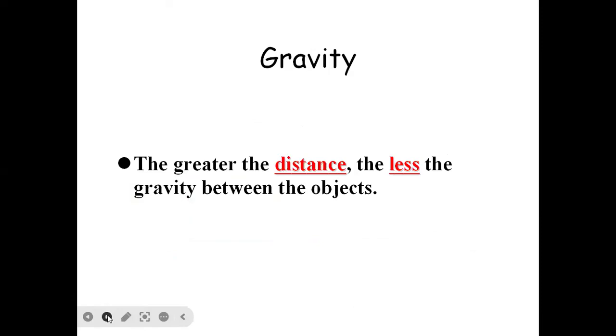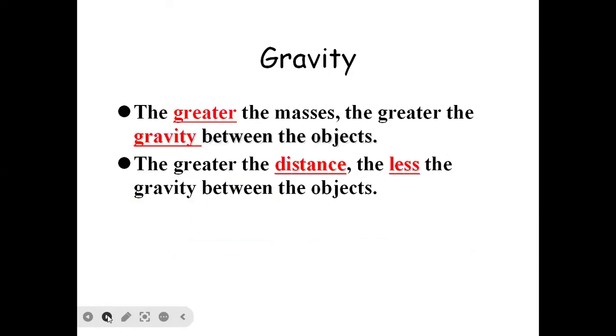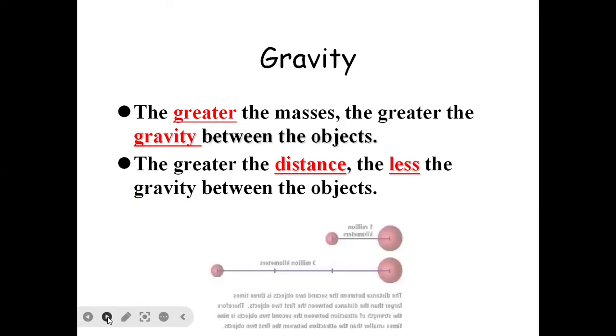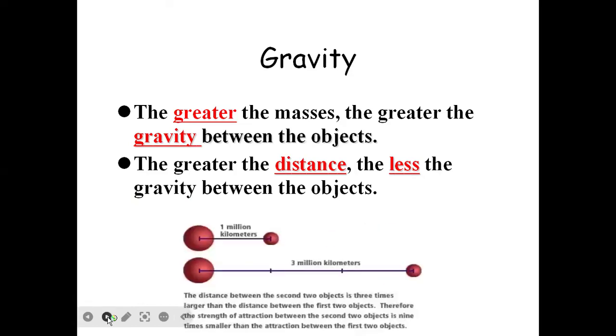Attraction will be lesser. And the greater the masses, the greater the gravity between two objects. That means if the mass is bigger, then gravity becomes bigger. But if the distance between two objects is greater, then gravity is lesser. So we can see here.